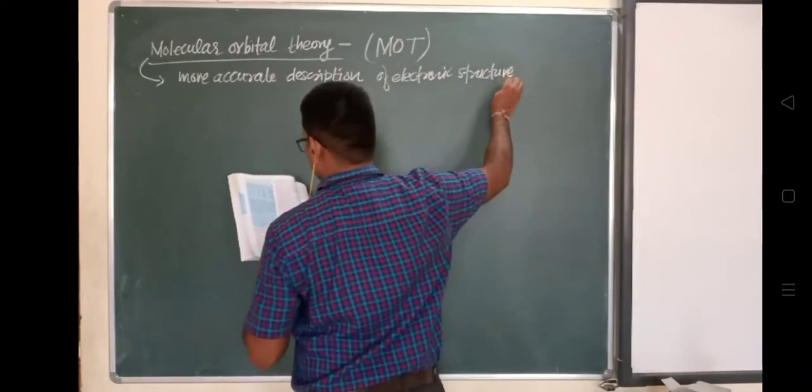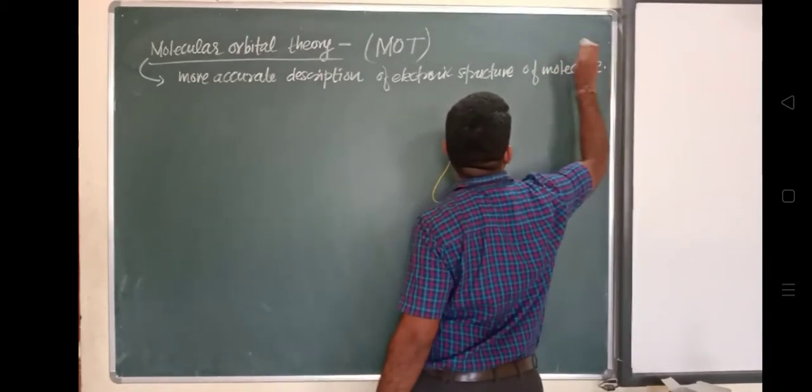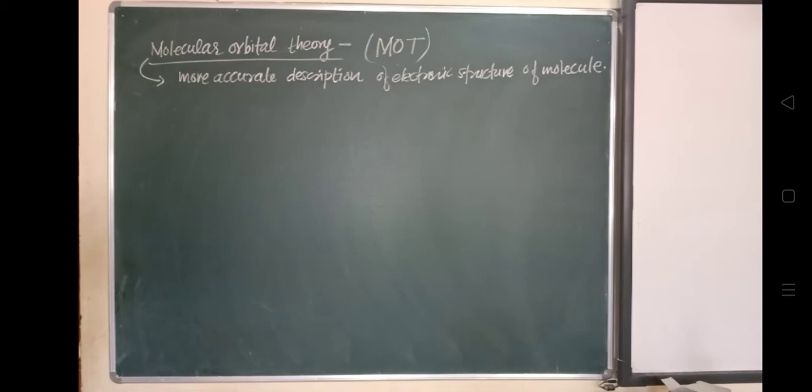The concept of an orbital is introduced by quantum mechanics. We have already seen some part of quantum mechanics, in which we studied the wave function. The quantum mechanical wave equation is a differential equation and its solution is called a wave function. The square of a wave function gives a measure of the probability of finding an electron. We have written this as psi square.